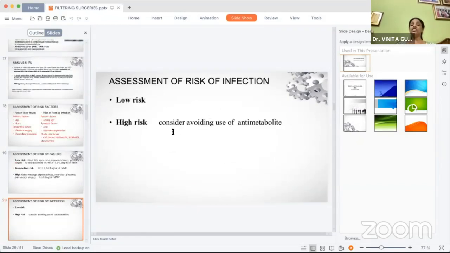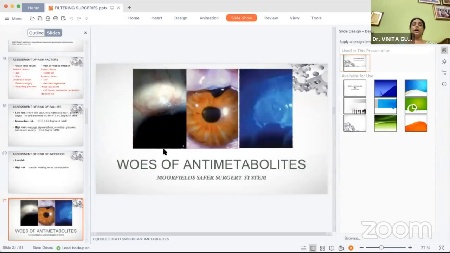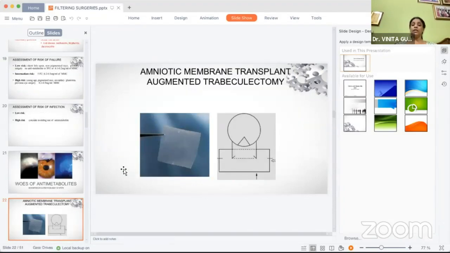Based again on the risk of infection, we may consider avoiding the use of antimetabolites in high-risk groups, who are at high risk of developing infections, especially those who are immunocompromised. Again, even with the use of antimetabolites, we may land up with these problems. These are the woes of antimetabolites: overhanging, overfiltering blebs. So other modifications were suggested and are being used.